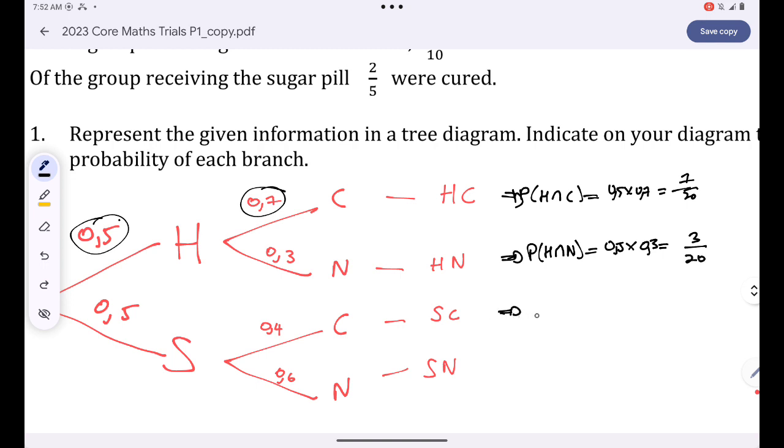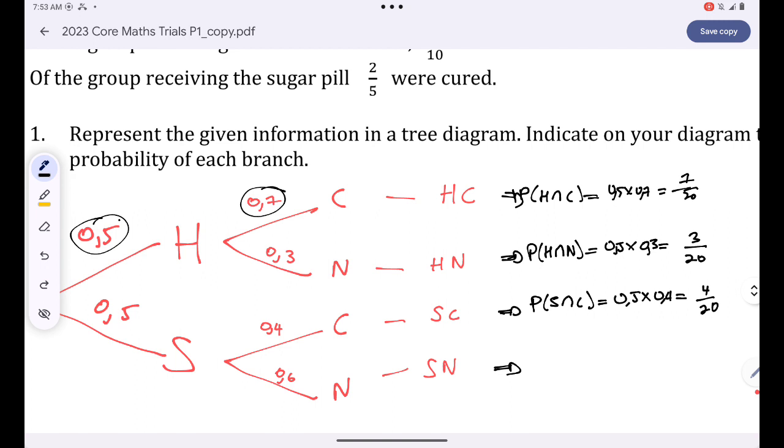And then the probability of taking a sugar pill and getting cured is 0.5 multiplied by 0.4, which is equal to 4 over 20.